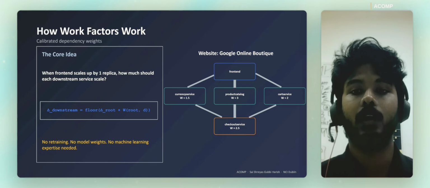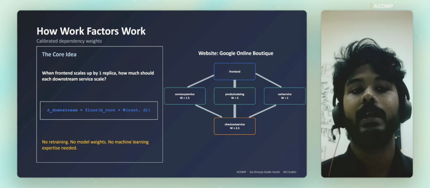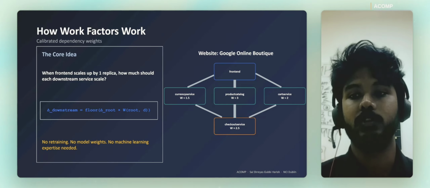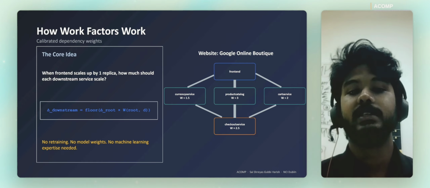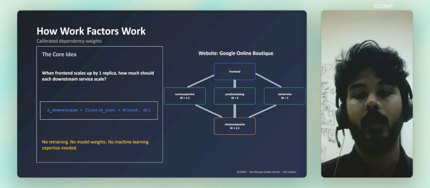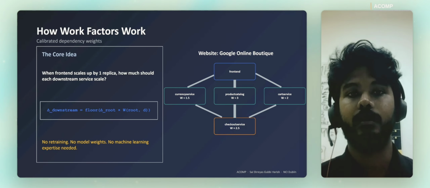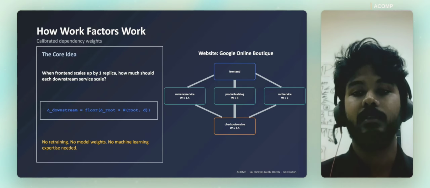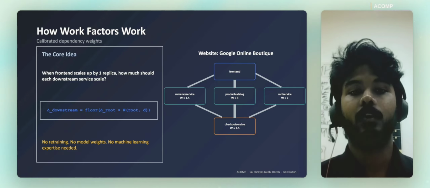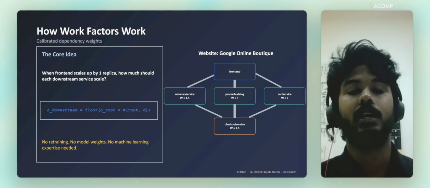Whereas product catalog scales to 6 times. And checkout, as you can see, you might ask, 1.5, what does it mean? So it means scaling one pod and then half a pod ready to scale whenever needed. Even a small spike in that pod can make the whole pipeline aware. These live in a plain config file, editable by any operator as and when required.